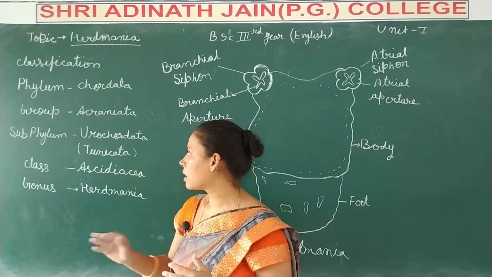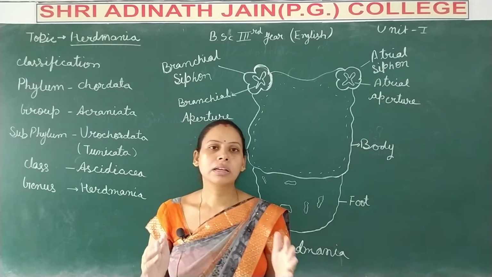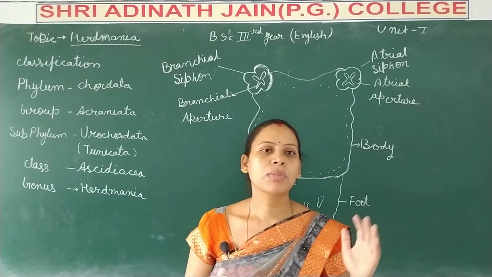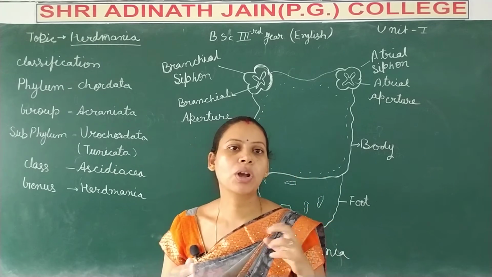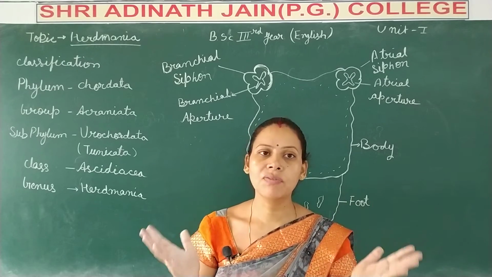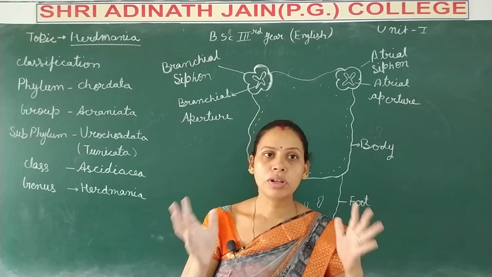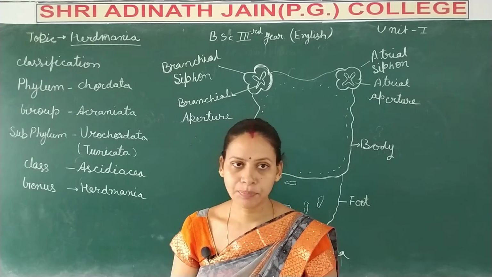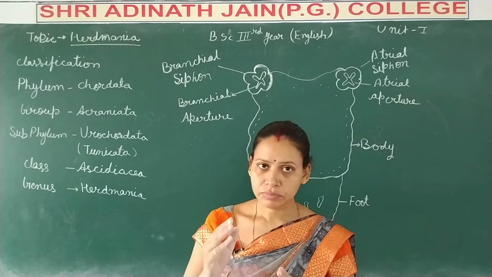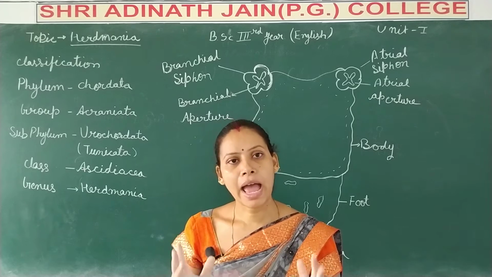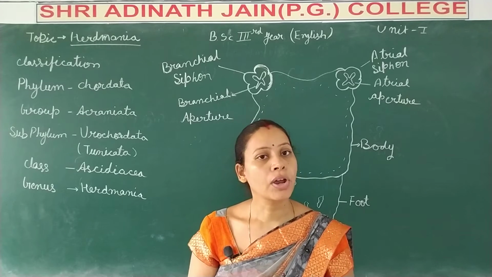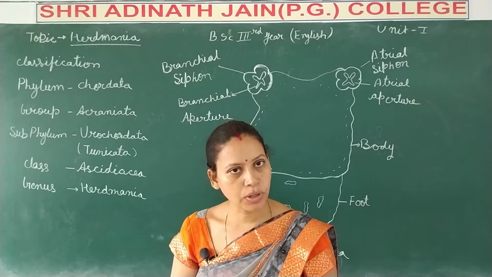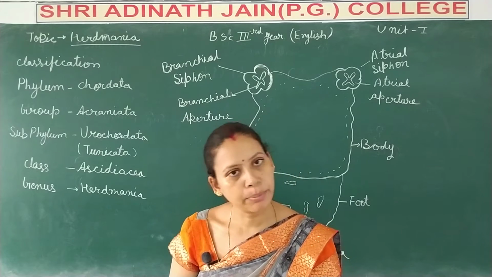Now the second name is Tunicata. The name Tunicata is given because they have an outer envelope, known as the test, and this test envelope is made up of tunicine, a glycoprotein or carbohydrate material.